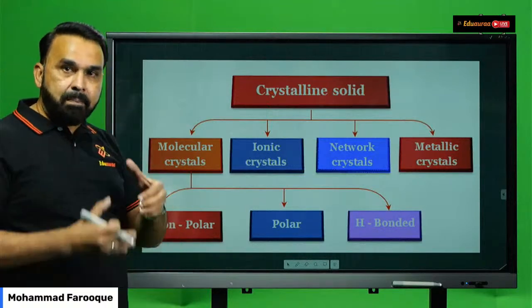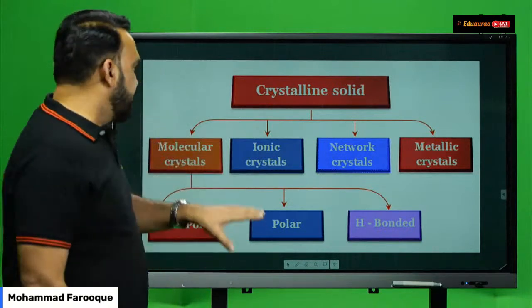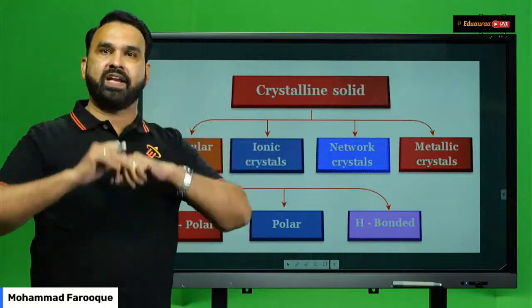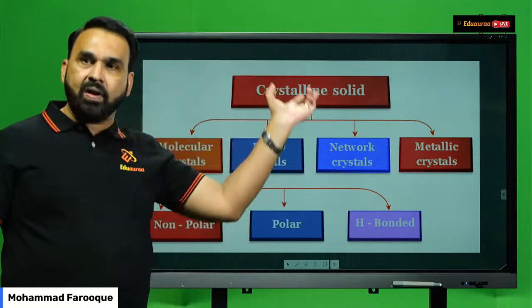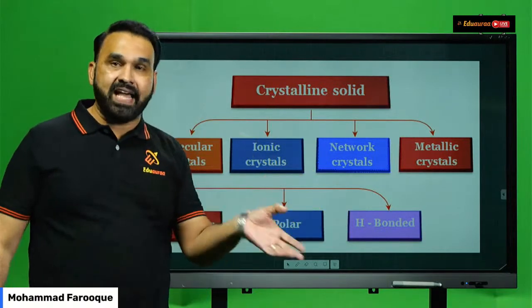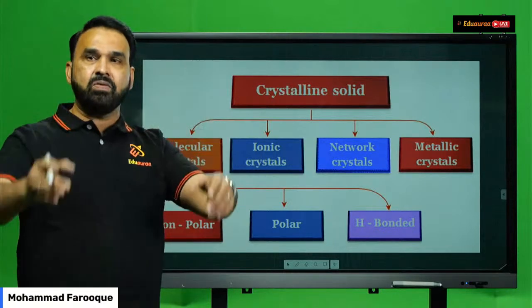Molecular crystals, the binding forces are what, if I ask you? You'll say, sir, the molecular crystals are held together by intermolecular forces of attraction. Go back to your 11th standard. When you study the states of matter, there you study the different intermolecular forces of attraction. Yes, which are the ones?